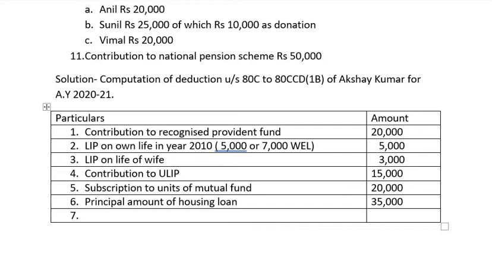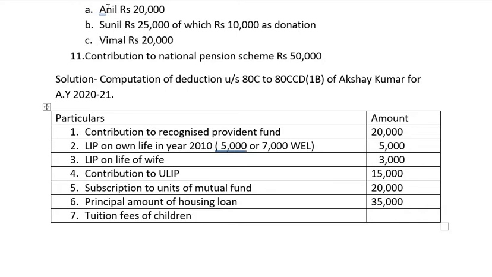Tuition fees of 2 children. Here in the sum, you can see he has paid tuition fee of Anil, Sunil and Vimal. But whenever you are taking tuition fees paid for children, we have seen the rules in the previous classes when we studied theoretical concepts.